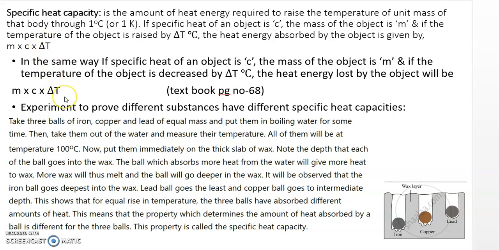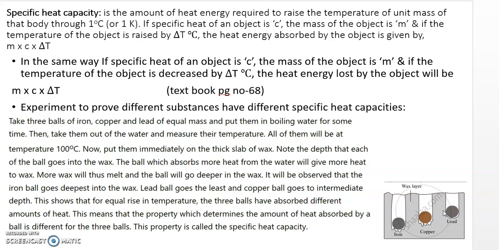Now this is the experiment to prove that different substances have different specific heats. From this we will understand the meaning of specific heat. Take three balls: iron, copper and lead. Put them in boiling water for some time, then take them out and measure their temperature. Since they were put in boiling water, all will have the same temperature of 100 degrees Celsius. Then you put them immediately on a thick slab of wax.